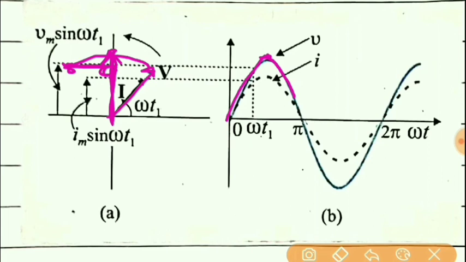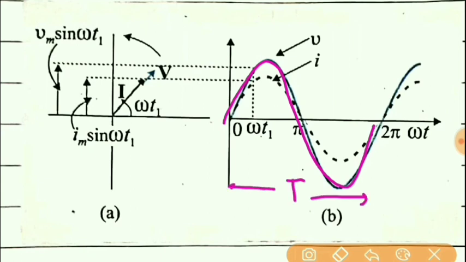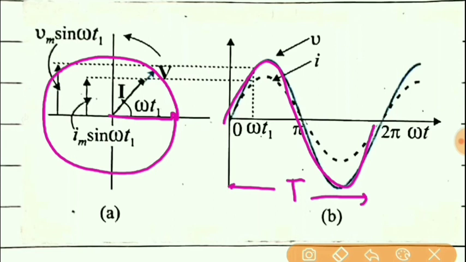In that way, when V completes one cycle for the period of time T, then this phasor of V will complete one rotation, and similarly for I also.